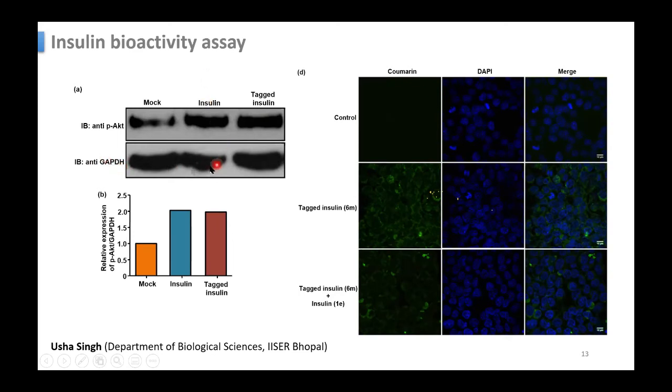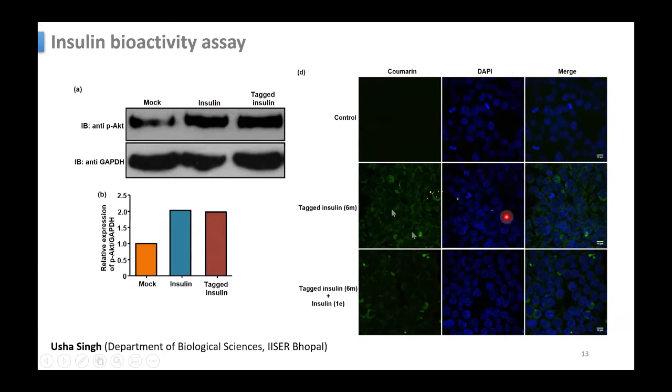Here also, you can see that insulin and tagged insulin both show similar strength. So that means the functionality of this insulin is similar. So here is the relative expression of pAKT over GAPDH. Here also you can see that insulin and tagged insulin, in both cases, the effect is similar. So the tagging does not affect this function.